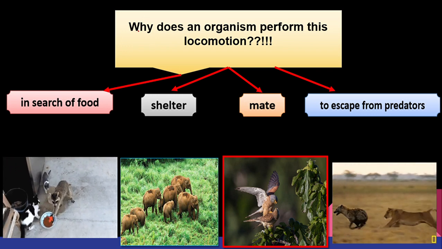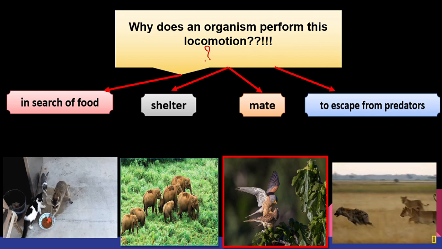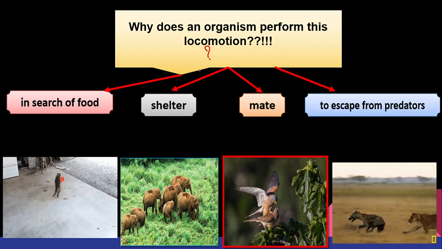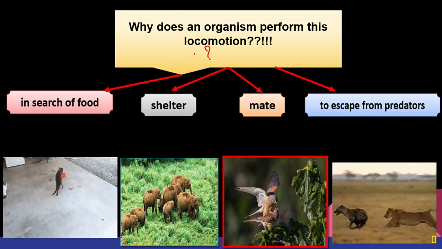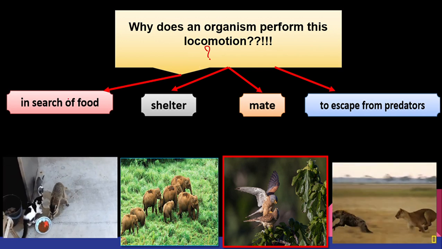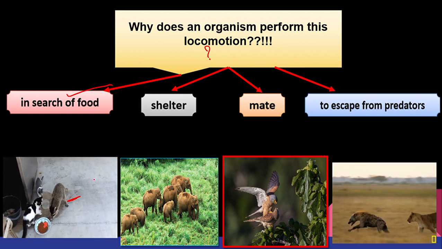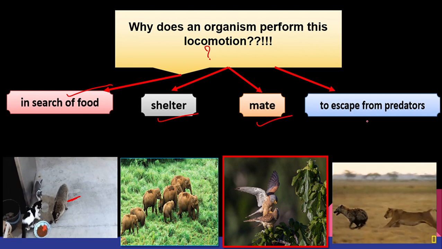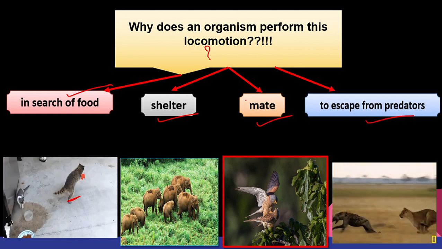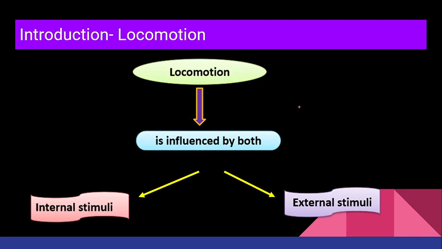But before moving ahead, we are supposed to understand what is the reason behind locomotion. Why do we do it? Time pass? Are we doing it for time pass? We don't want to waste our energy for time pass, right? Then what's the reason of locomotion? We do it in search of food, as you can see how beautifully my cat has stolen the food. Then shelter. Shelter means home, mate, and to escape from the predator. In chat box, write what is the meaning of mate and mating.